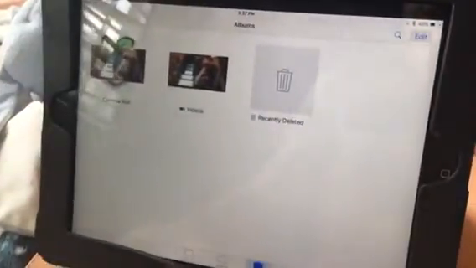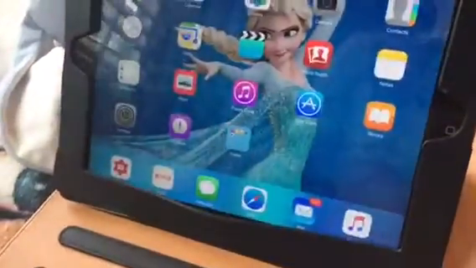Neat, huh? Yeah, the Photos app does not do that.